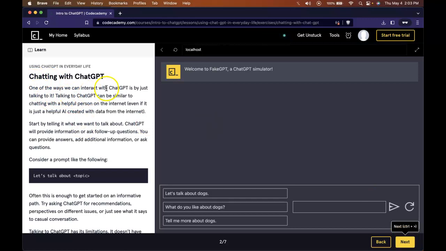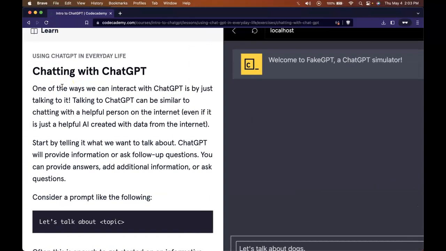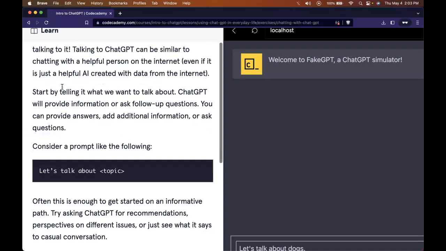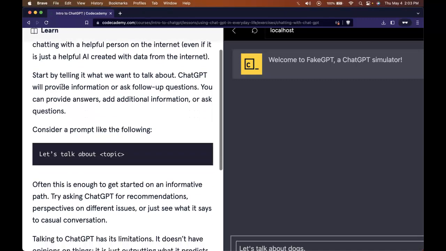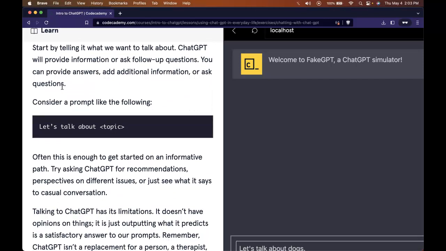One of the ways we can interact with ChatGPT is by just talking to it. Talking to ChatGPT can be similar to chatting with a helpful person on the internet, even if it is just a helpful AI created with data from the internet. Start by telling it what we want to talk about. ChatGPT will provide information or ask follow-up questions. You can provide answers, add additional information, or ask questions.